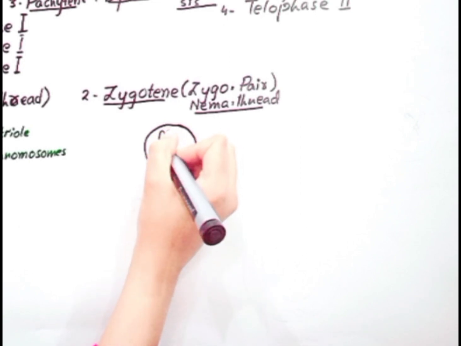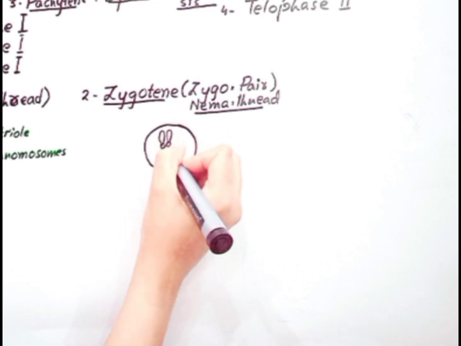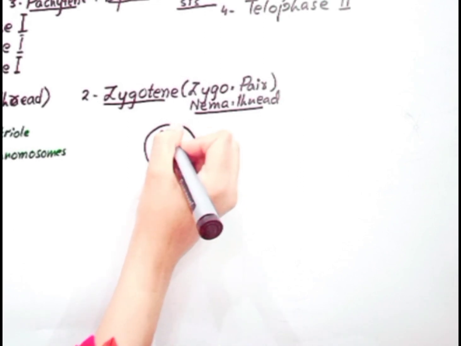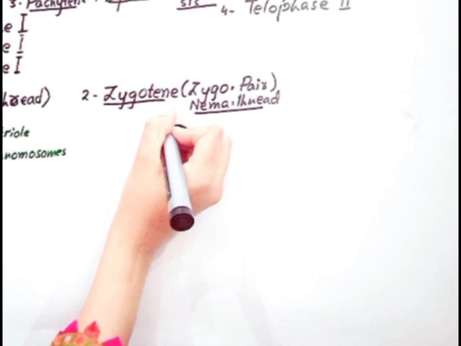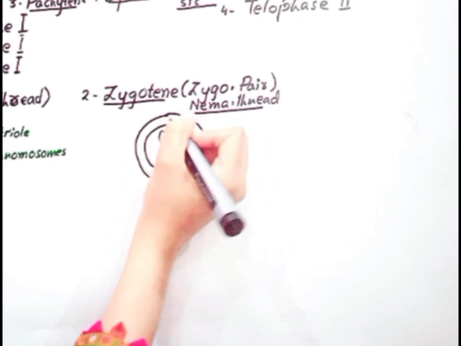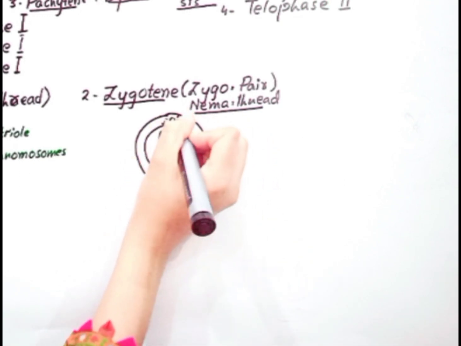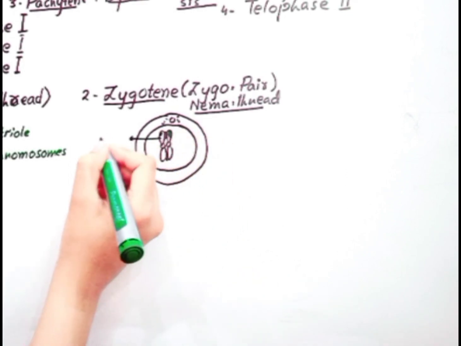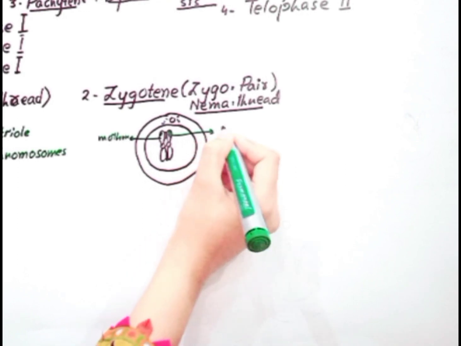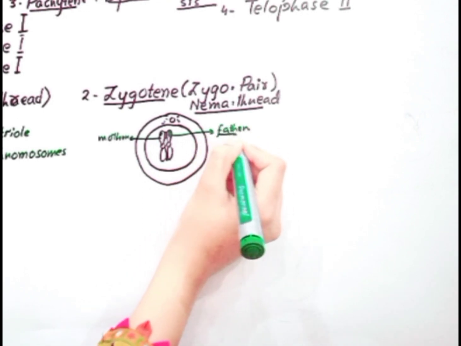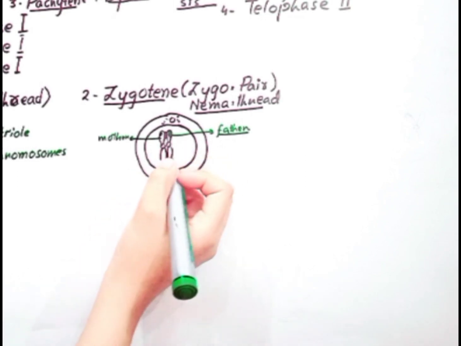These are the homologous chromosomes, and here you can see their pairing. This is the centriole. In these homologous chromosomes, one of each pair comes from the mother and one from the father. Homologous chromosomes means they have similar characters.